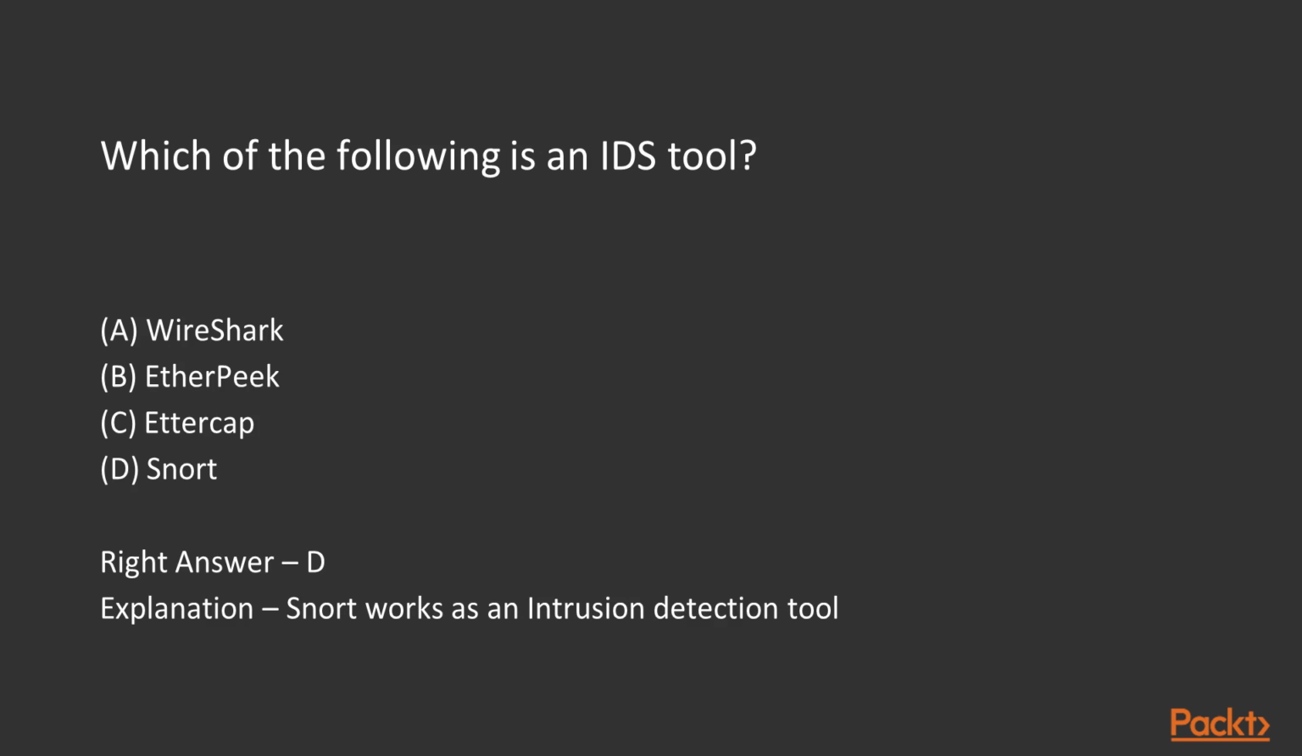Which of the following is an IDS tool? Intrusion Detection System tool. Wireshark, EtherPeek, Ettercap, these are all basically MITM or sniffing tools. Snort is the right answer. So D is the right answer for intrusion detection tool.